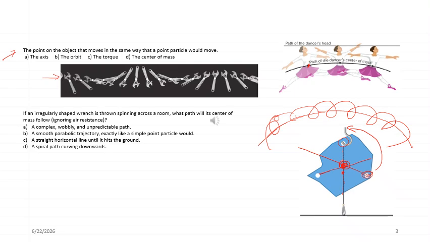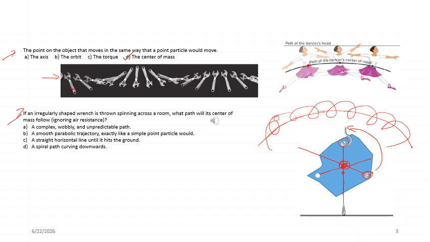Now let us look at the question which is given. The point of an object that moves in the same way that a point particle would move. See, these are the particles which are moving in this direction. In the same way, the center of mass will be moving. So the center of mass is a point which will move exactly the way the other particles are moving.